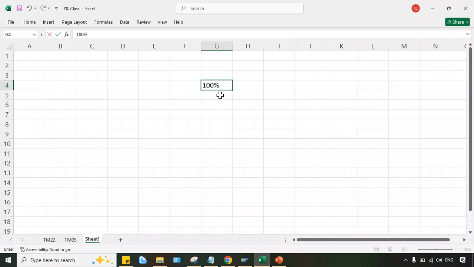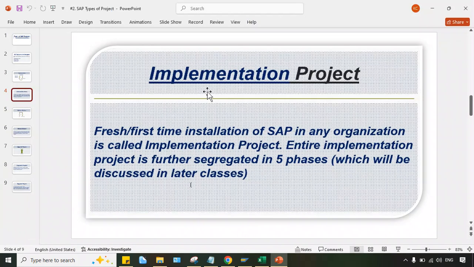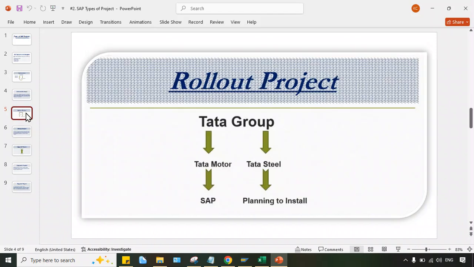So if somebody has an idea of implementation project, easily they will be able to work on support also, rollout also, upgrade also, right? 100% means everything is included in that. Okay, now, implementation project I have explained. The next one is a rollout.